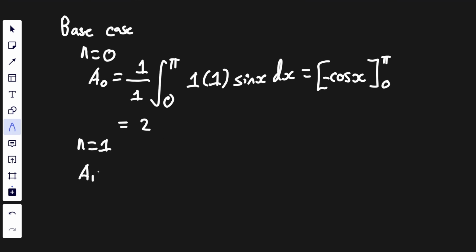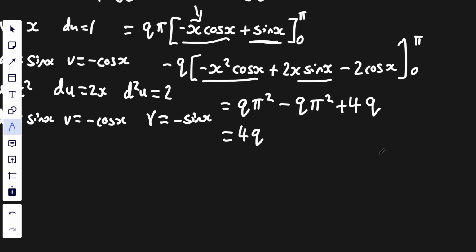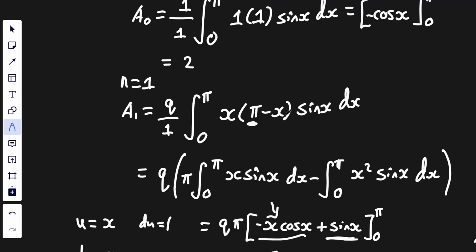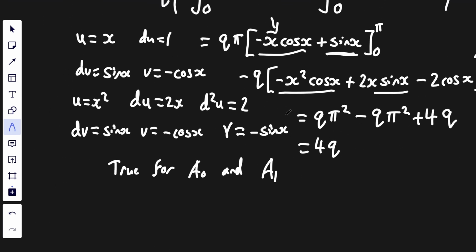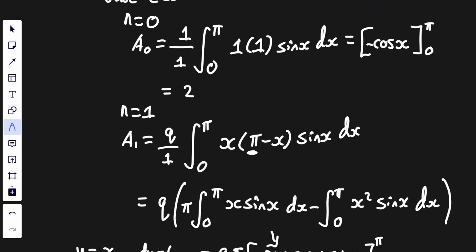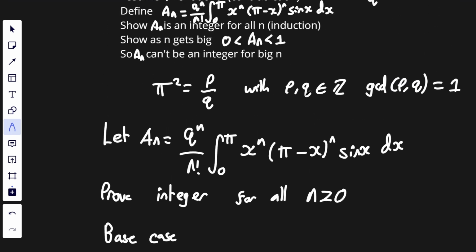Well, for n equals 1, we have a1, leaving us with 4q, and now q is an integer, so we get it true for a0 and a1. So quite a lot of computation, but the main thing is we've shown that a0 and a1 are both integers. That's the main thing, because q, by definition, as we've assumed up here, was an integer.